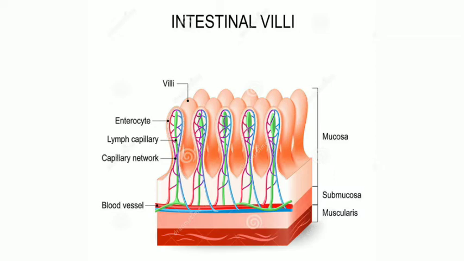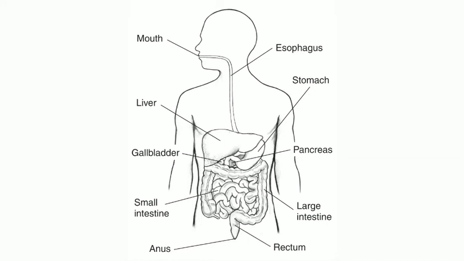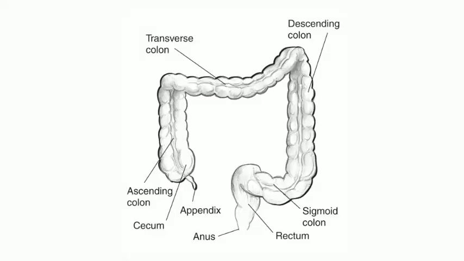Then comes the large intestine. The small intestine is followed by the large intestine, which is shorter but wider than the small intestine. The small intestine was narrow in shape, whereas the large intestine in human beings is wider in shape. It is arranged around this mass of the small intestine actually in the form of a question mark.